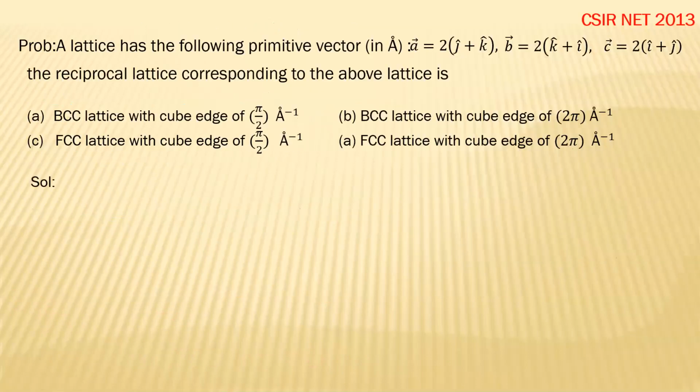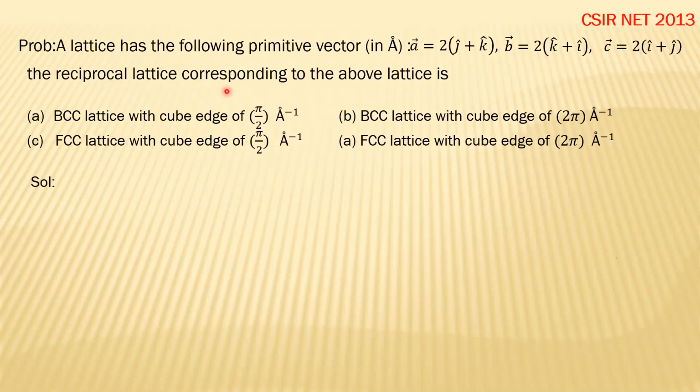Now we will discuss a problem from the CSIR NET 2013 examination. This problem is based on the reciprocal lattice. The problem is: a lattice has the following primitive vectors. Vector A is 2j plus k, vector B is 2k plus i, and vector C is 2i plus j.